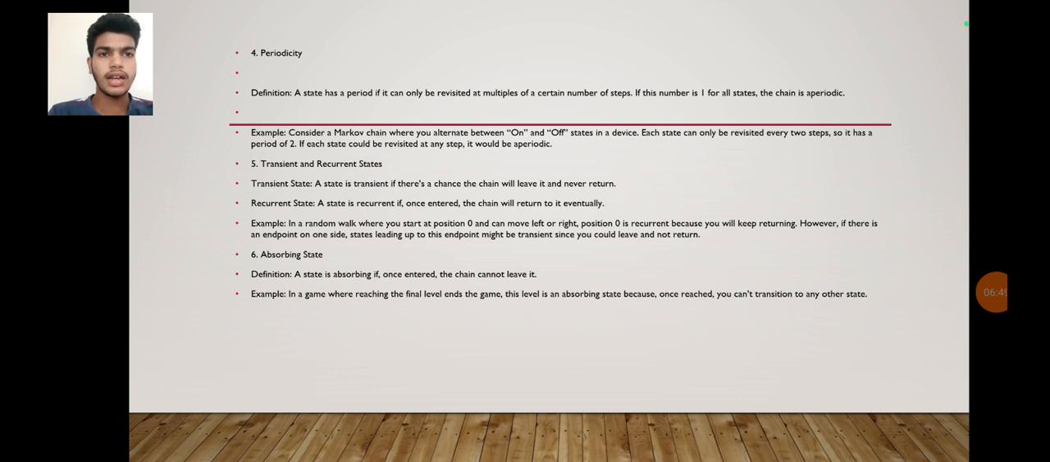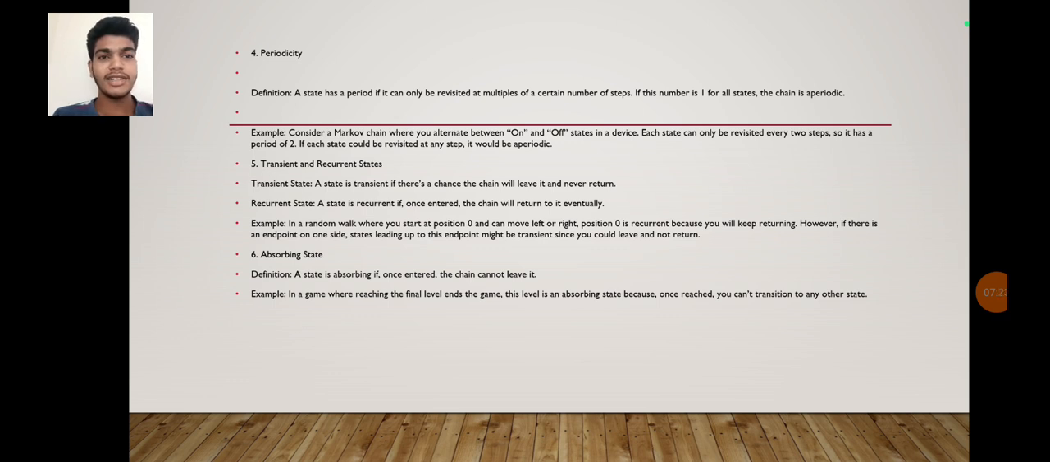Fifth one, transient and recurrent states. A state is transient if there's a chance the chain will leave and never return. A state is recurrent if, once entered, the chain will return to it eventually. Example: in a random walk where you start at position 0 and can move left or right, position 0 is recurrent because you'll keep returning. However, if there is an endpoint on one side, states leading up to this endpoint might be transient since you could leave and not return.